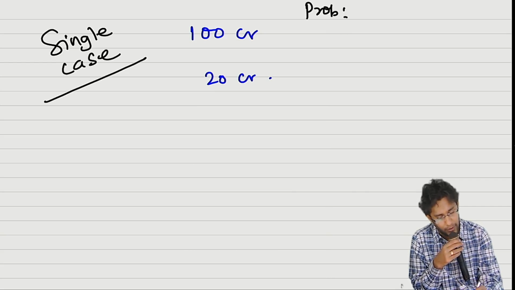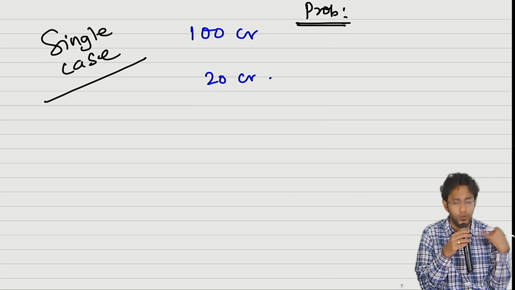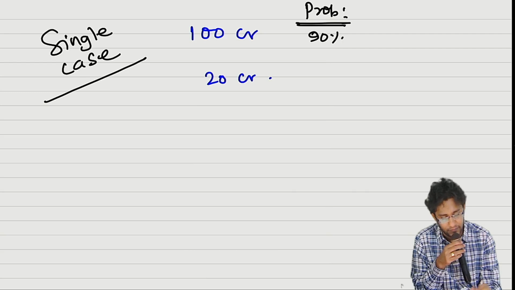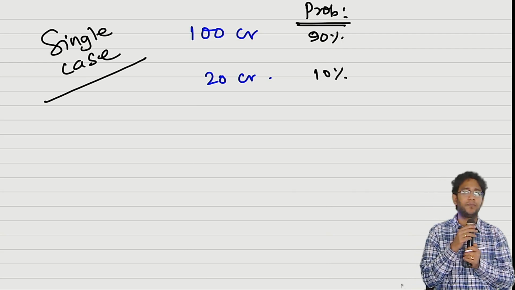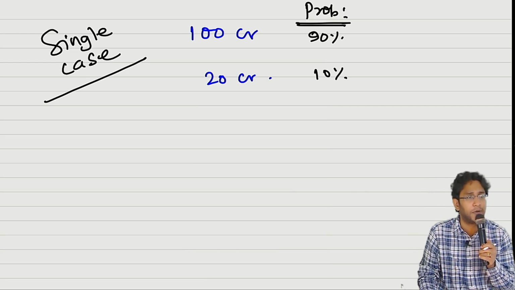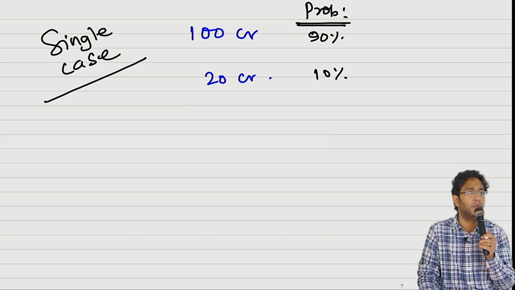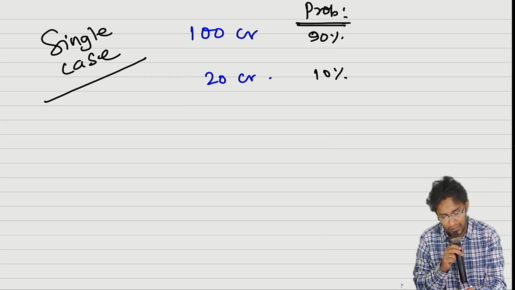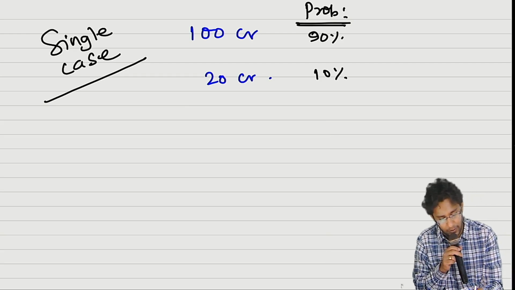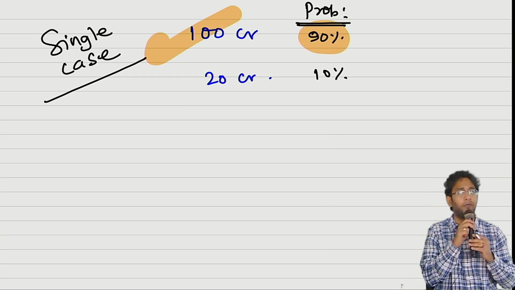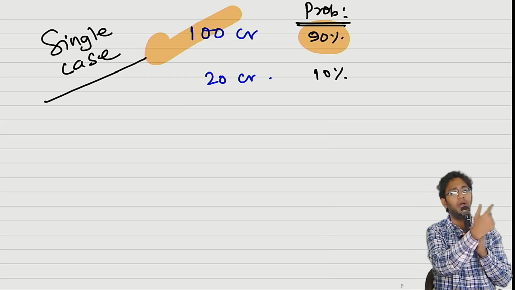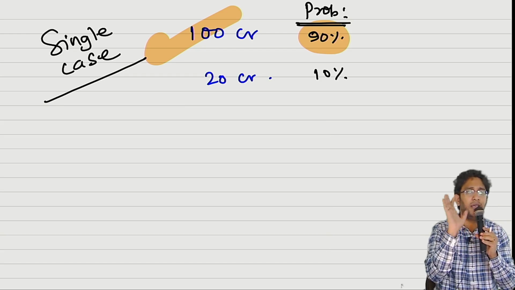Now coming to probabilities, the chance of my losing is 90%. The chance of my winning is 10%. You should not go with the expected value method. You should go with the most likely outcome. What is the most likely outcome? The one with higher probability. This one. You will create a provision or disclose a contingent liability for 100 crore rupees, whichever has higher probability.